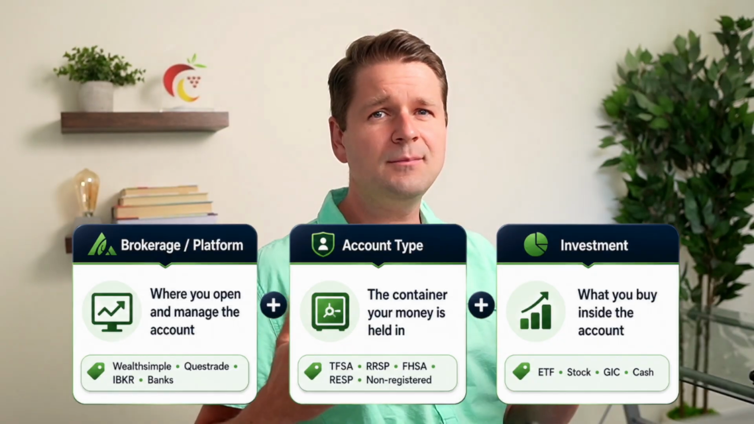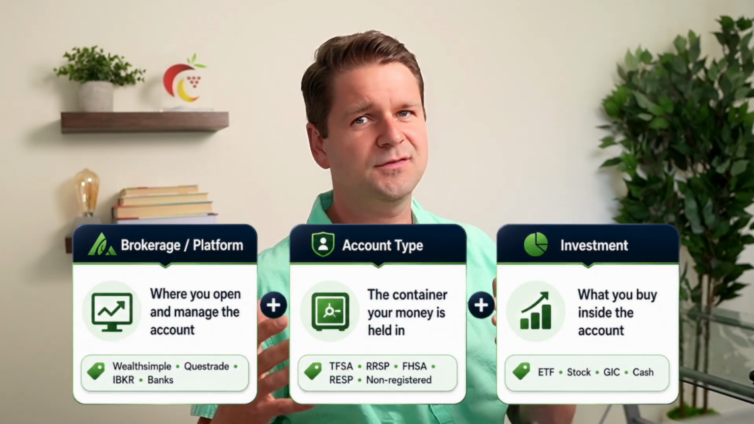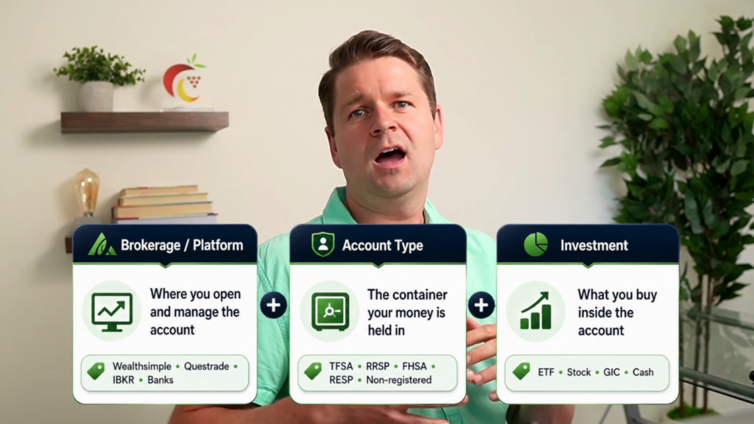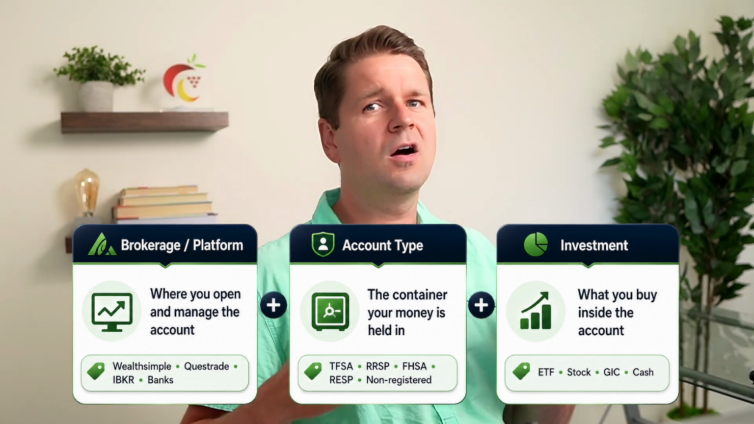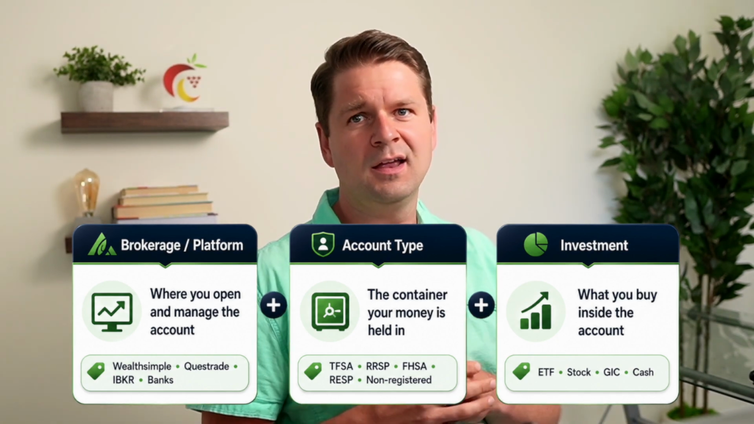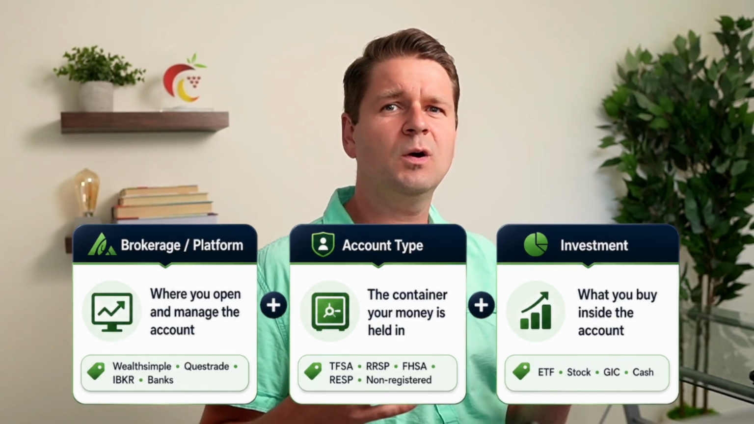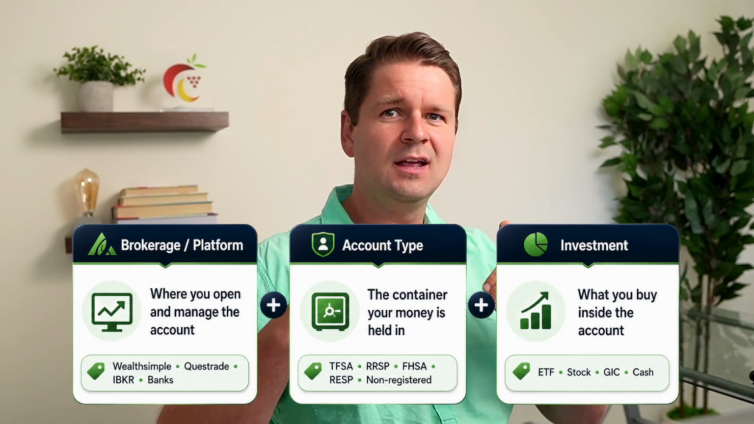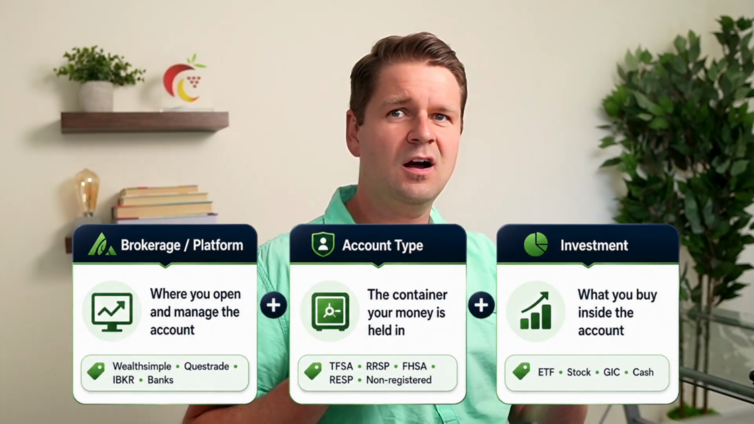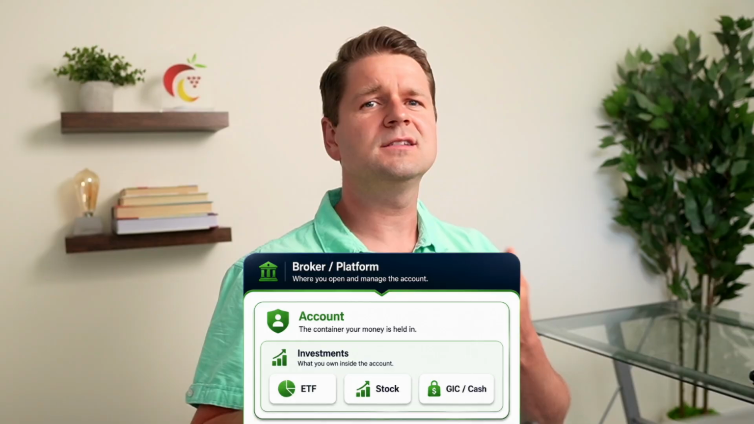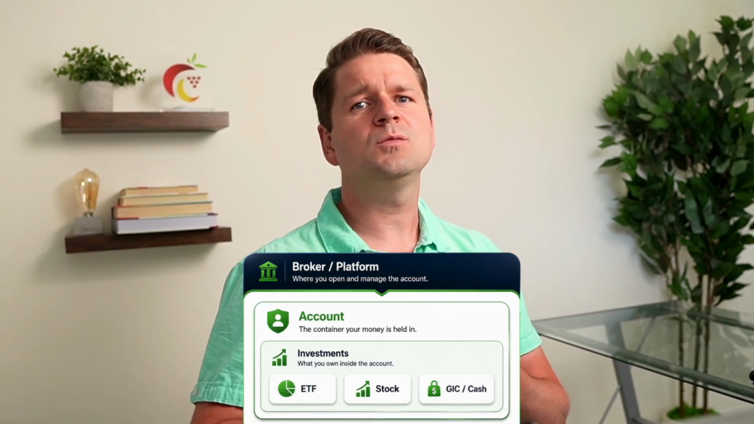The account type is something like a tax-free savings account, a registered retirement savings plan, an FHSA, an RESP, an LIRA, a margin account, or a non-registered account. And the investment is what you buy inside that account, such as an ETF, a stock, a GIC, or other investment product. So these are three different things. The brokerage is the platform, the account is the container, and the investment is what goes inside.